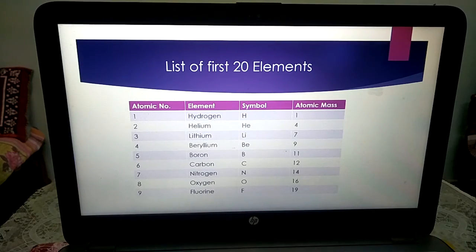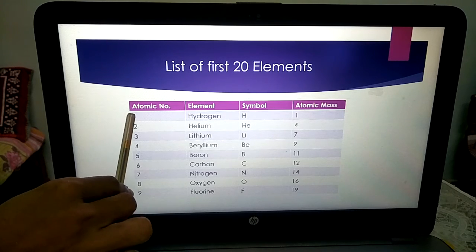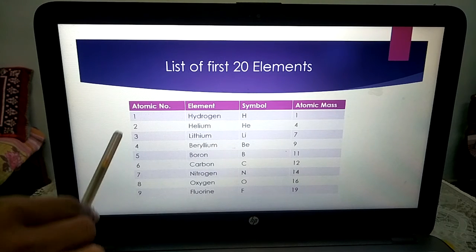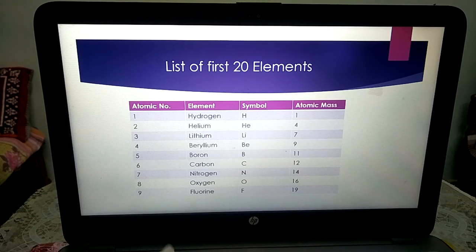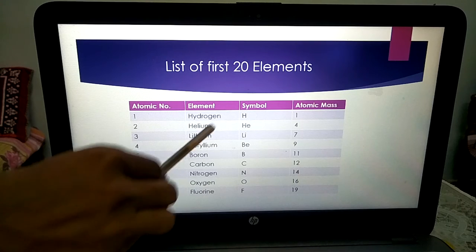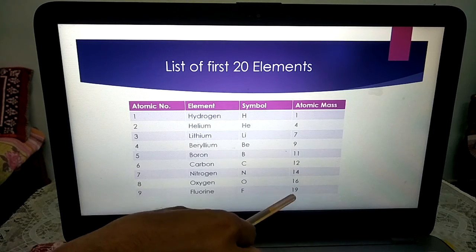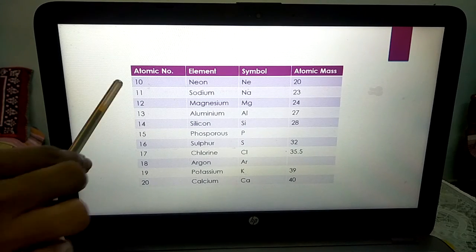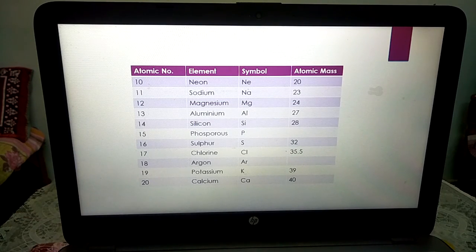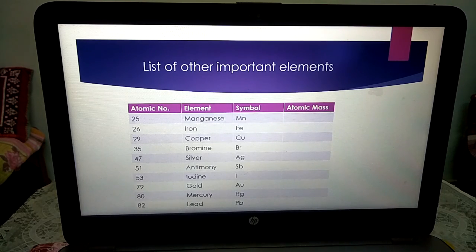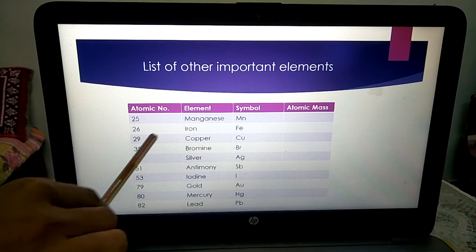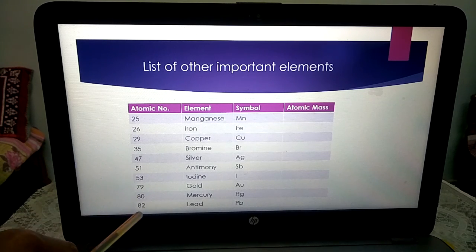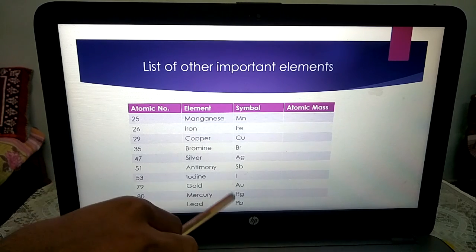See students, here it is given: atomic number, element, symbol and atomic mass. In this sequence you have to learn the first 20 elements, their names, their symbols and their atomic masses. Up to 20 you have to learn, and after that these are some important elements which I have given here, with atomic number, element and symbol.